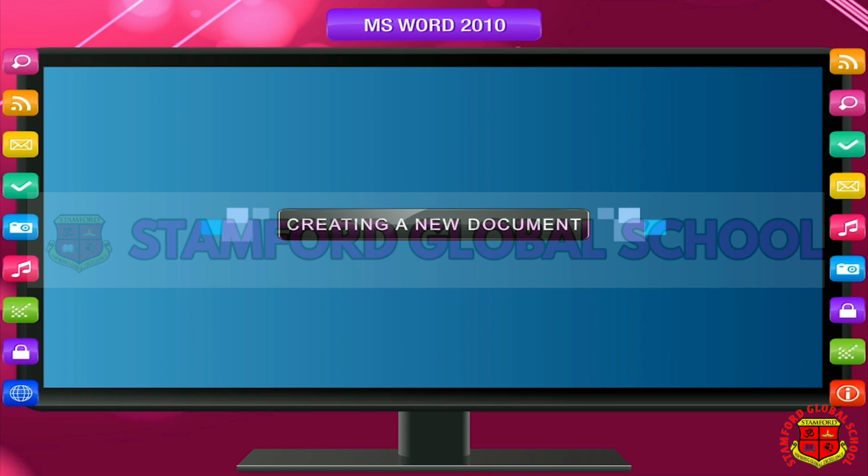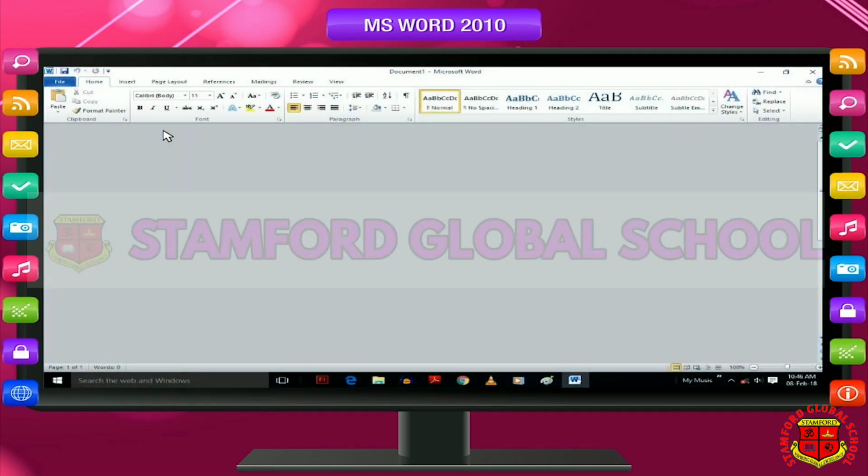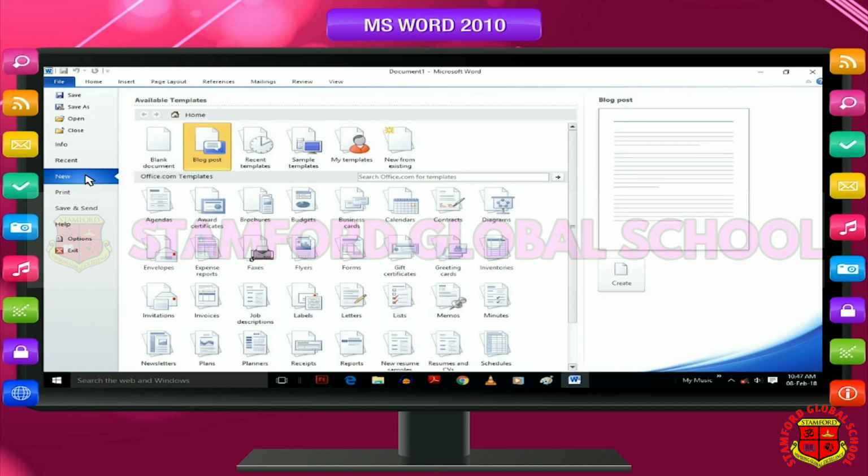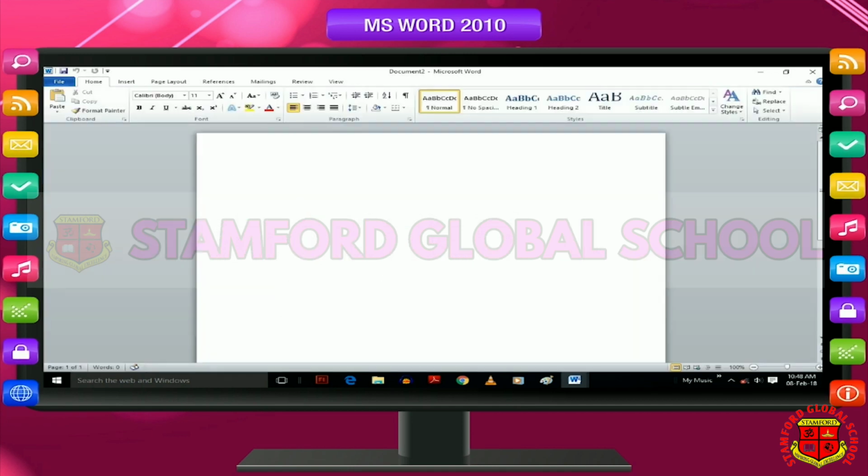Creating a new document. Open the application MS Word. Take the mouse pointer to the File tab and click. Click on New from the drop-down menu. Select the blank document option. Click on Create button. You will see a blank document on the screen with a blinking cursor in the document area. You can start typing your document now.